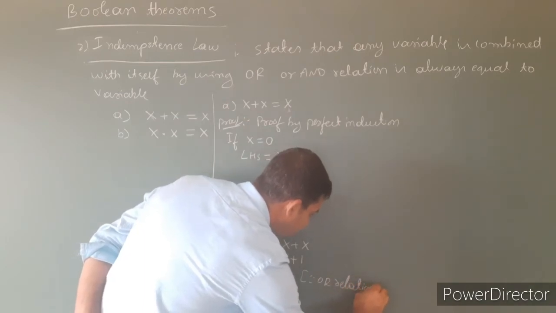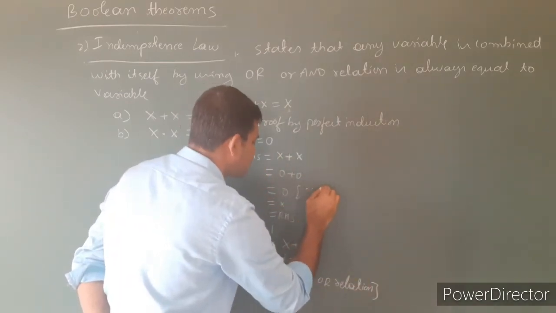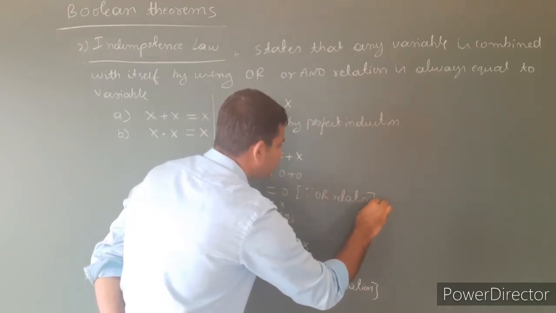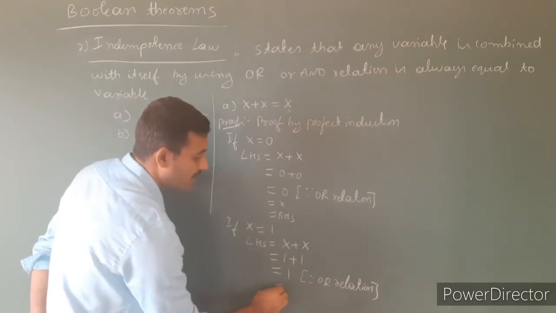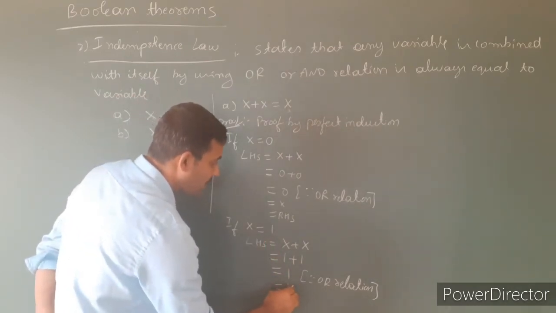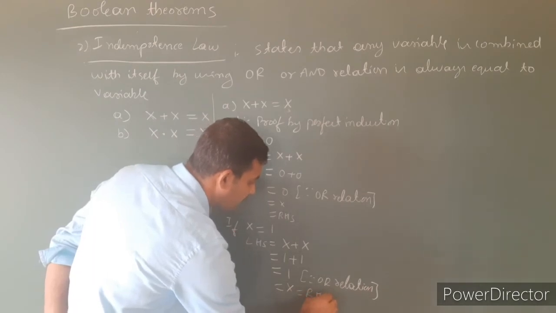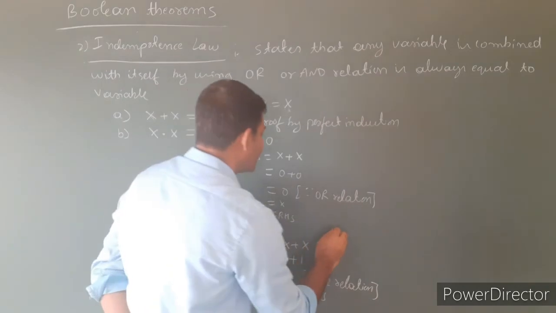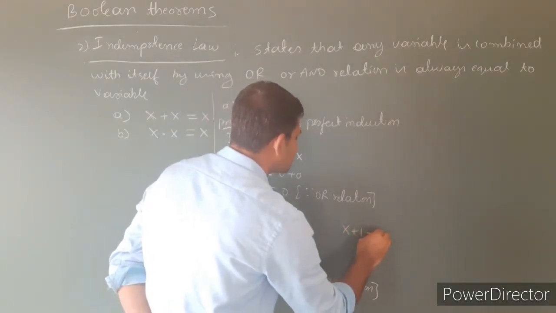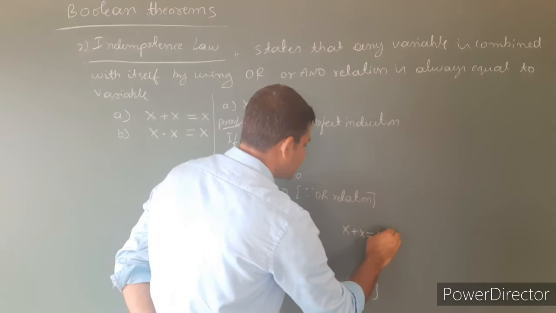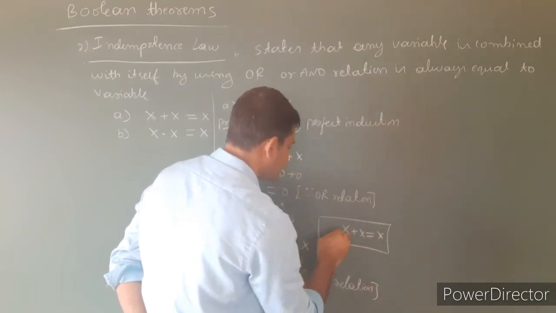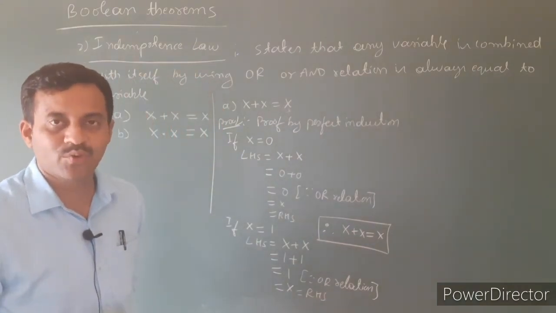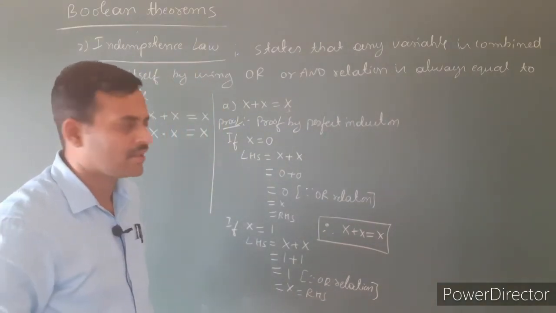We have to write the reason here also, because of the OR relation, 1 plus 1 is equal to 1, which is equal to x, which is the right hand side. Itself is the right hand side. Therefore, we conclude that x plus x is equal to x. This is the proof by perfect induction.